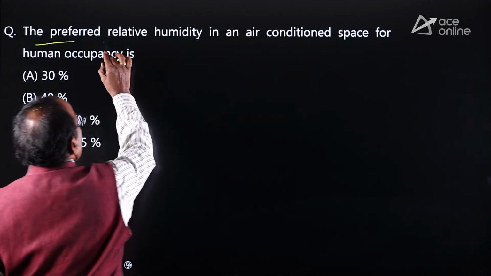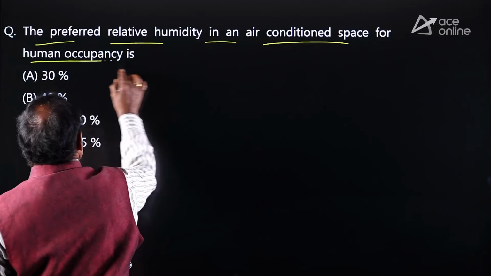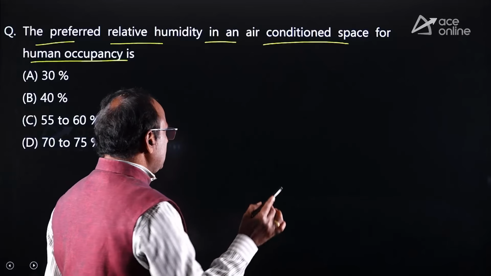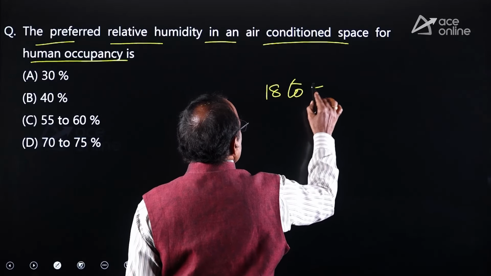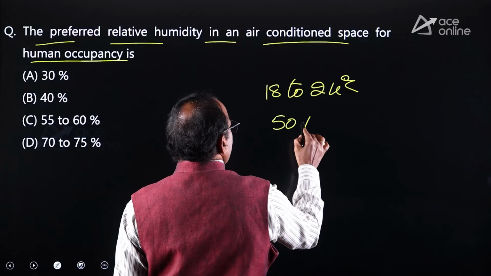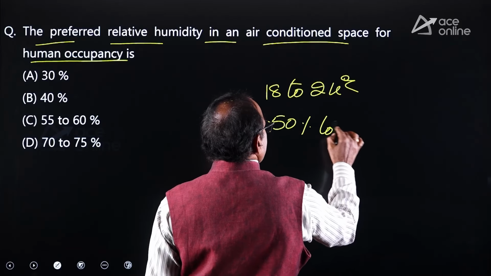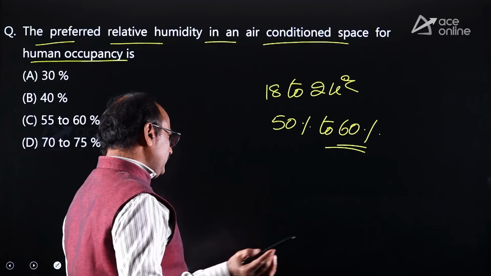The preferred relative humidity in an air conditioned space for human occupancy. Dear friends, remember, the year-round comfortable temperature varies from 18 to 24 degrees centigrade and the comfortable relative humidity varies from 50 to 60%. This is the comfortable relative humidity for human occupancy.